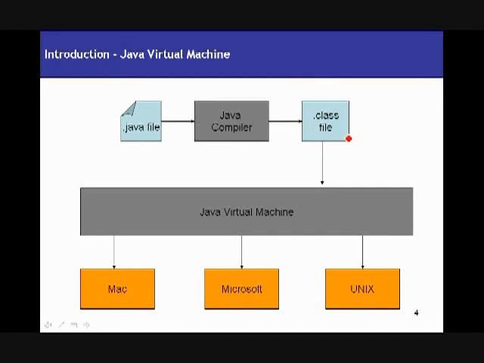So after the compilation is done, you've got two files now, one with the extension .java and the other with the extension .class, right? And this .class file is nothing but a byte code file.